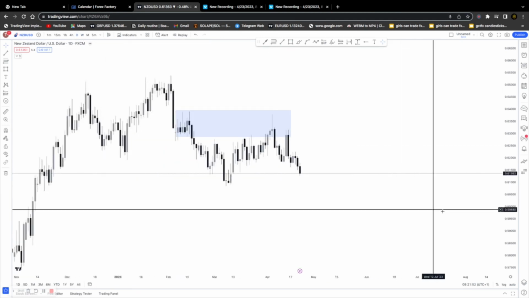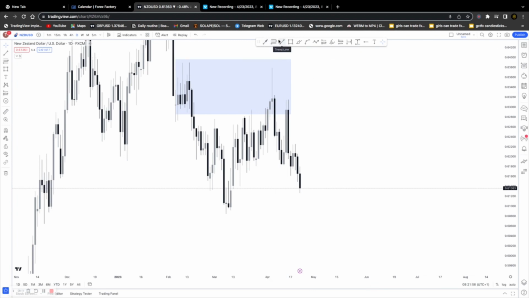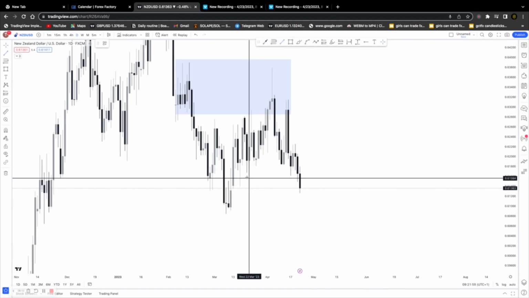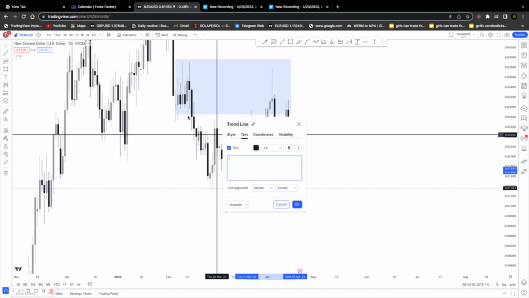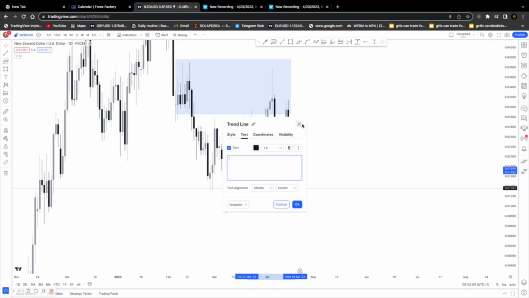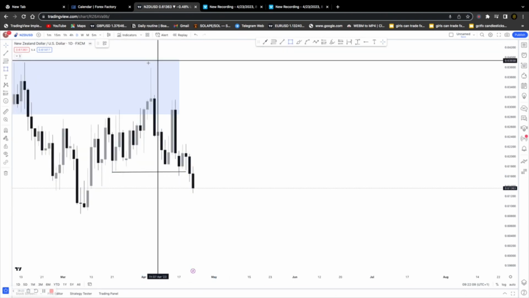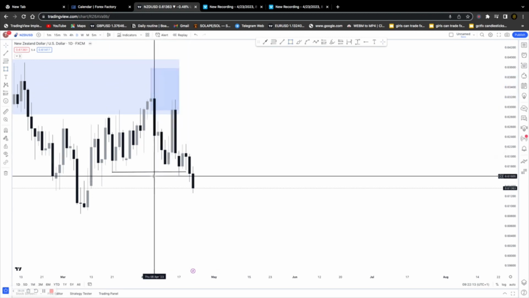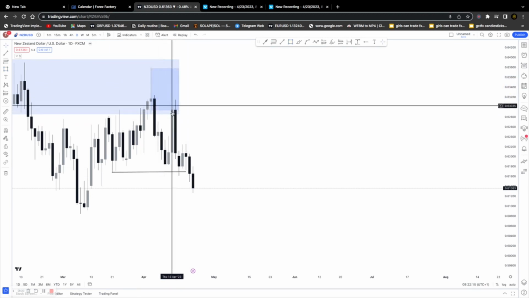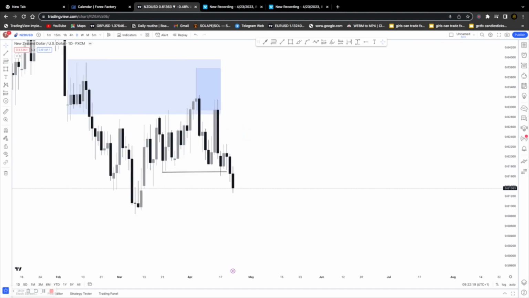On the daily time frame, what can we see? I want to see the market take out this low. The market has already taken out this low, and basically we are back again into a supply zone, where the market is currently trading off the supply zone. So we have taken out the low. The market is back into the supply zone and giving a reaction to the downside, confirming that we have a more bearish structure.